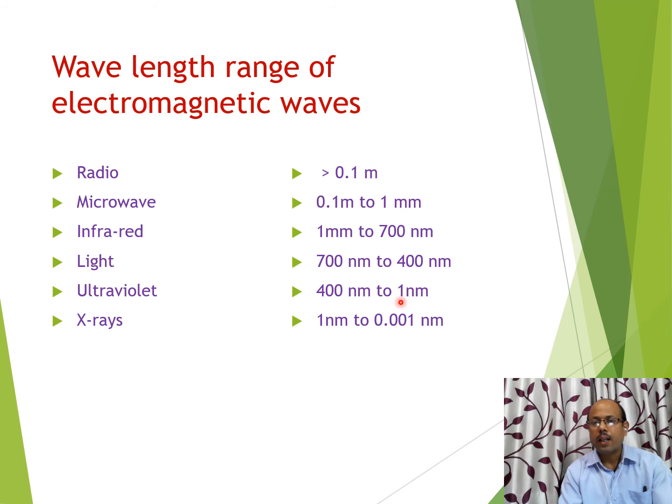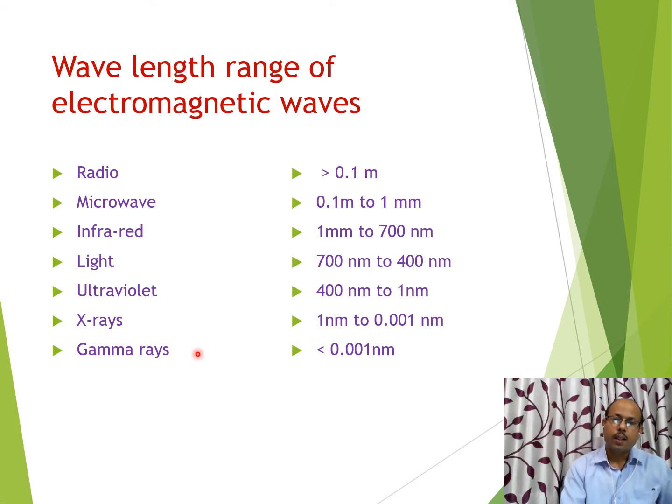X-rays have wavelength of the order of 1 nanometer to 0.01 nanometer, or we can also say angstrom. Here we are entering the wavelength range of angstrom. And finally, gamma rays have wavelength less than 0.001 nanometer, or we can say 0.01 angstrom. This is the wavelength range of the electromagnetic spectrum. And if we talk about frequency, gamma ray will have the highest frequency, X-ray will have less frequency in comparison to gamma ray, ultraviolet again less in comparison to X-ray, and so on.